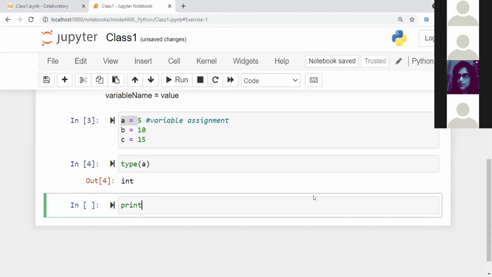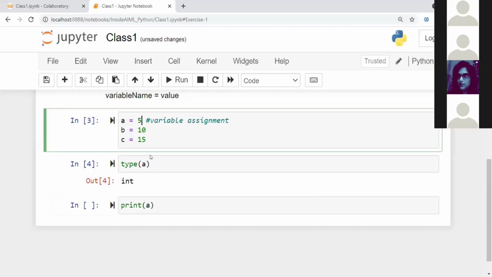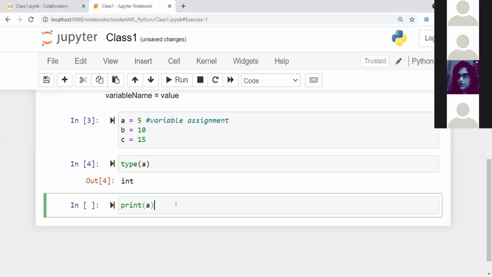If I say print of A, again when I type print, just watch the characters. When I start typing PRIN, till these four characters, the color is not changing. At the moment I enter T, print itself is called a keyword, an already available keyword in Python. That's why the color change is happening. So if you say print of A, now what is going to happen? When you say print A, the value that is associated with A is going to get printed.